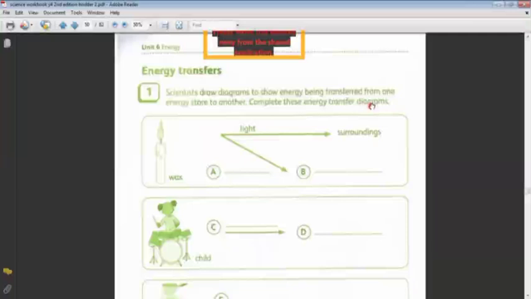Sorry. This is the energy transfer. Scientists draw diagrams to show energy being transferred from one energy store to another. Complete this energy transfer diagram.